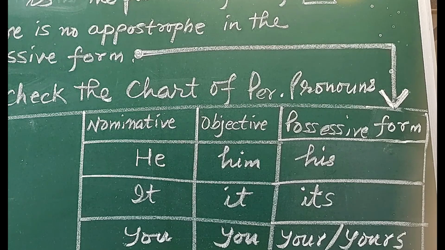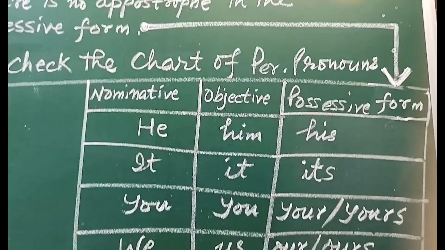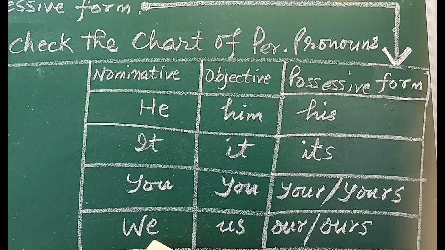Now what we have to find out is, in the possessive form there is no apostrophe. In the possessive form of it, the pronoun it is the subject, and when we change it into possessive form it becomes its. There is no apostrophe, no comma between T and S. Let us see the word we. We, the pronoun, is used as subject. Us is the object form, and here come 2 words which can be used as possessive forms.